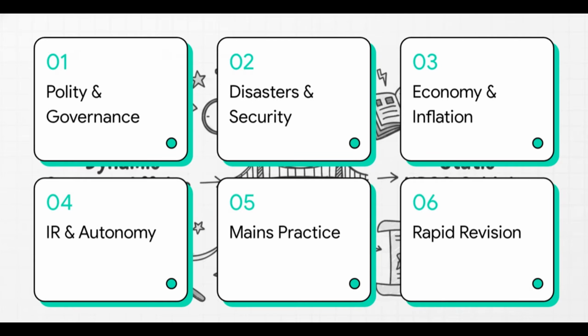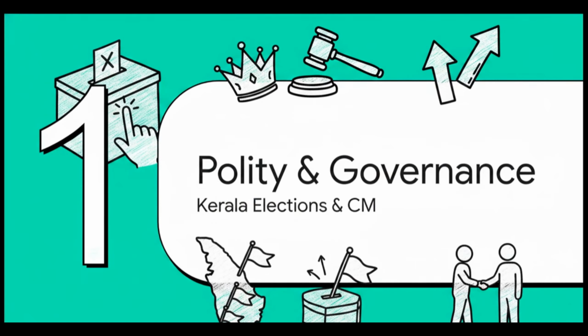All right, here's our agenda, our syllabus matrix for the day. We're kicking off with polity and governance, then tackling disasters and internal security. After that, we'll unpack a massive economy and inflation shock and map out the latest in international relations. And of course, we'll wrap it all up with some concrete mains practice and a rapid-fire revision to lock those facts in. Starting right off with Section 1, Polity and Governance Updates for GS Paper 2.